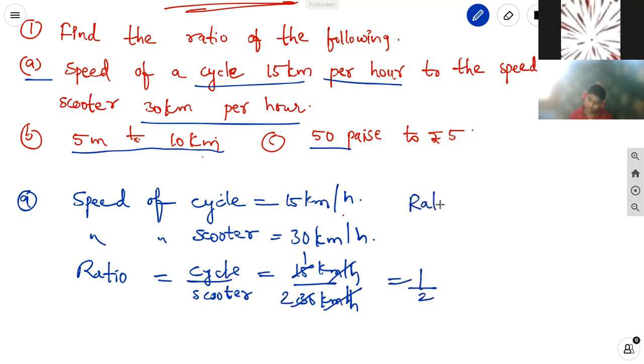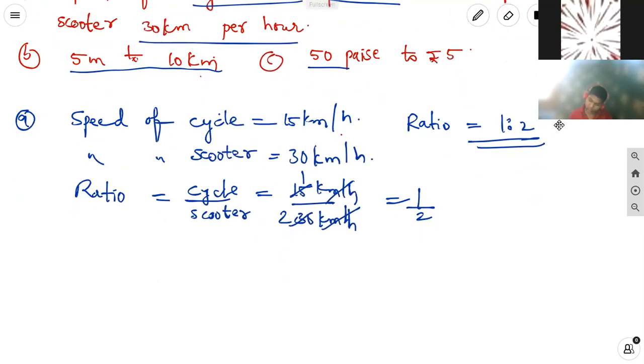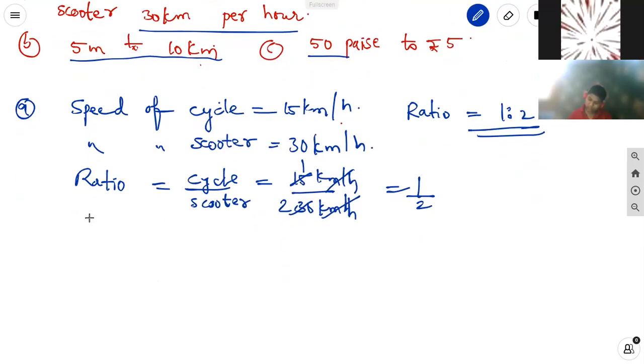Therefore, the ratio of cycle and scooter is 1:2. The ratio of cycle and scooter is 1:2. Whether we write 1:2 or 1 by 2, both are the same only.